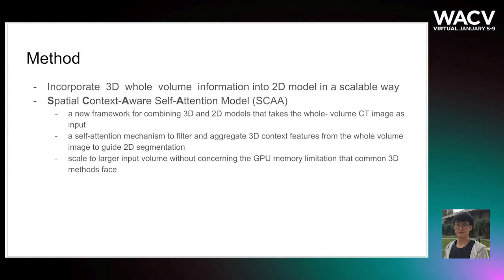So we propose this new model called Spatial Context Over Self-Attention Model. It is a new framework for combining 2D and 3D information that takes the whole volume CT image as input. Second, in order to better fuse the 3D context features with 2D to guide our 2D segmentation, we propose a self-attention mechanism. Our model can scale to larger volumes without concerning the GPU memory limitations that common 3D methods would face.